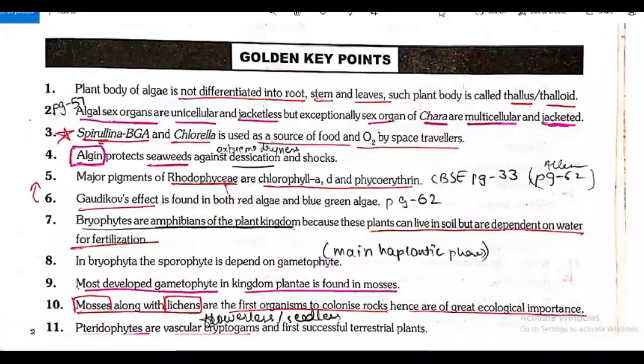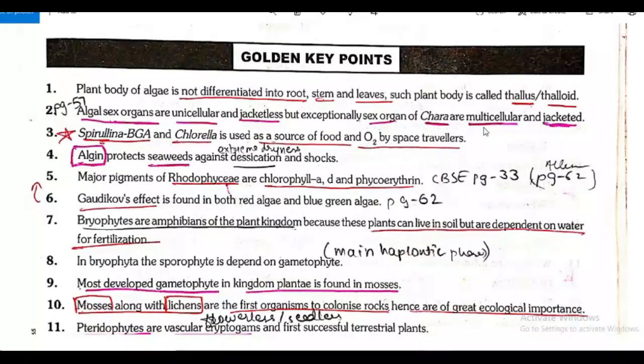What we have learnt? We can say a quick summary, some important points can be covered from this. So, golden key points. With this we are going to wind up today's session. First point, the plant body of algae is not differentiated into root, stem and leaves. Such a plant body is called thallus or thalloid. Algal sex organs are unicellular and jacketless, but exceptionally the sex organs of Chara are multicellular and jacketed.